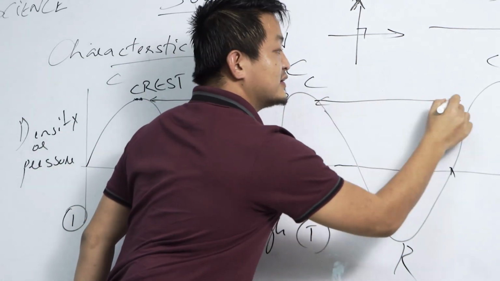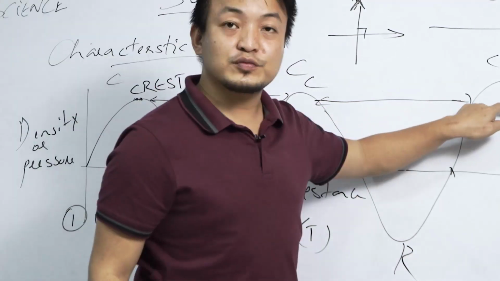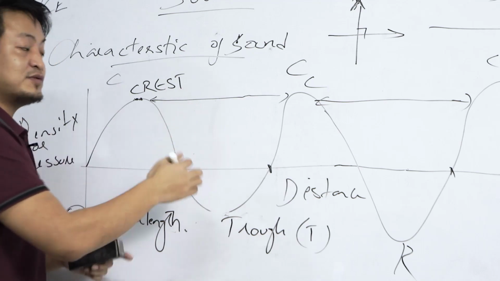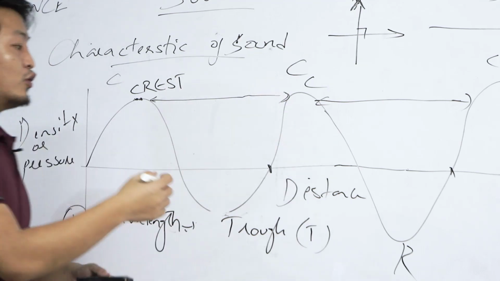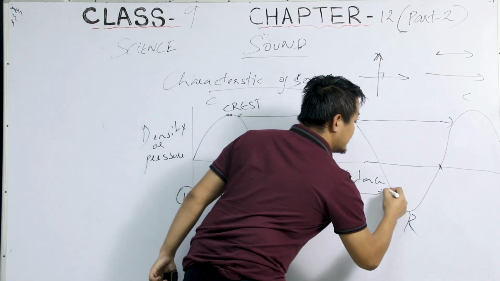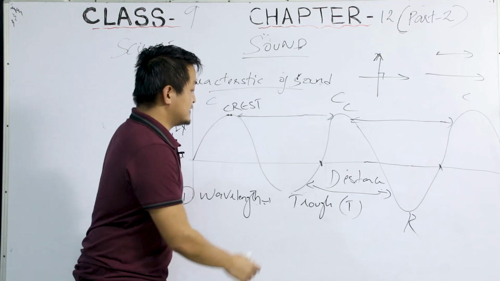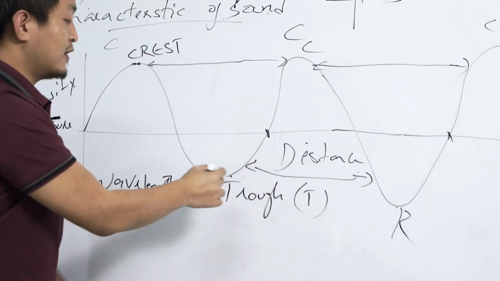So this one will be the distance, right? This is a compression, and this is a compression. So the distance between two consecutive compressions is known as wavelength, or the distance between two consecutive rarefactions. See, this is a rarefaction and this is a rarefaction, right?